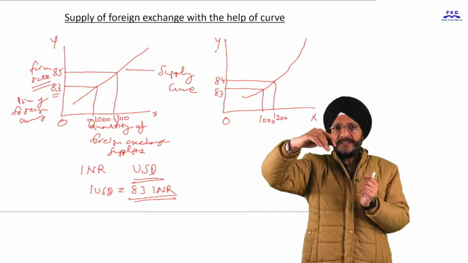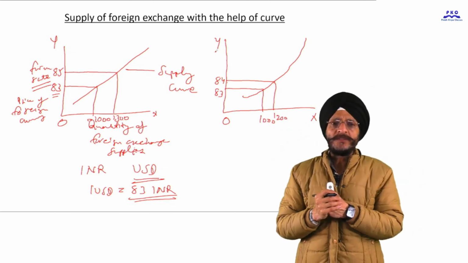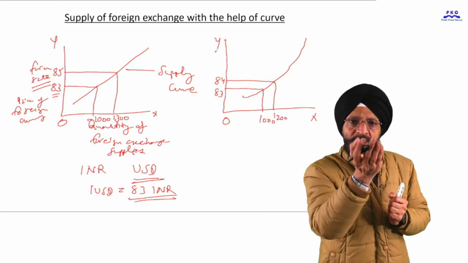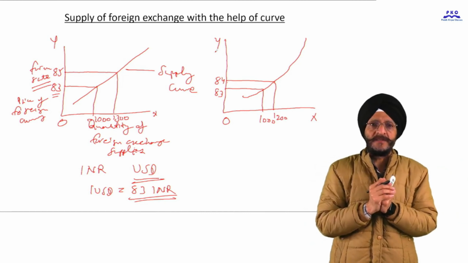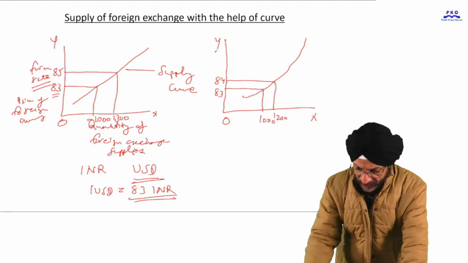Why is this in the form of a curve, this supply curve? Because when the price of forex currency increases, the exporter will receive more.